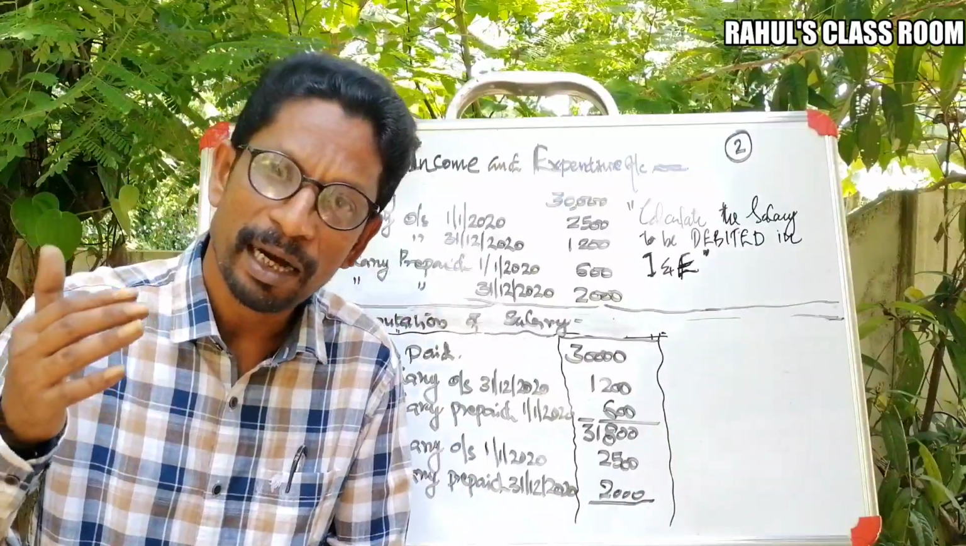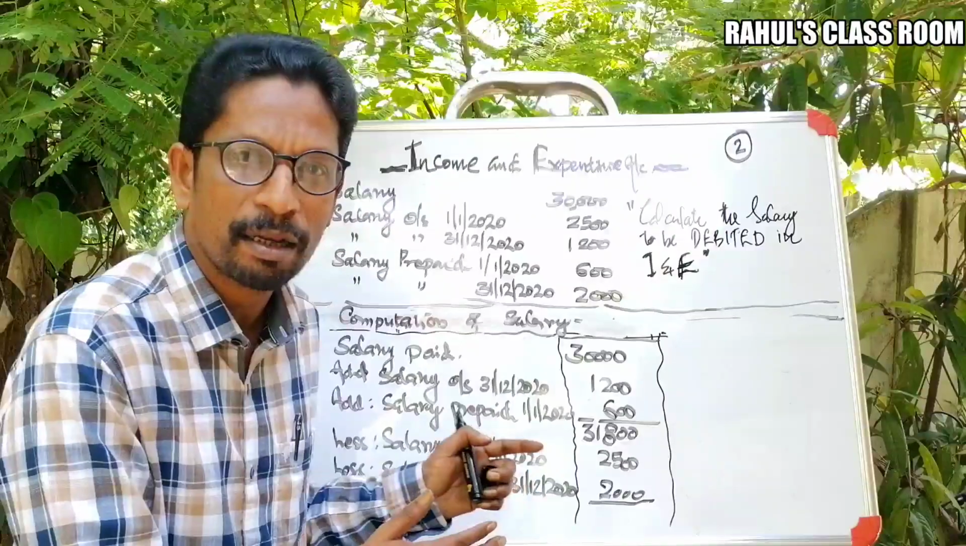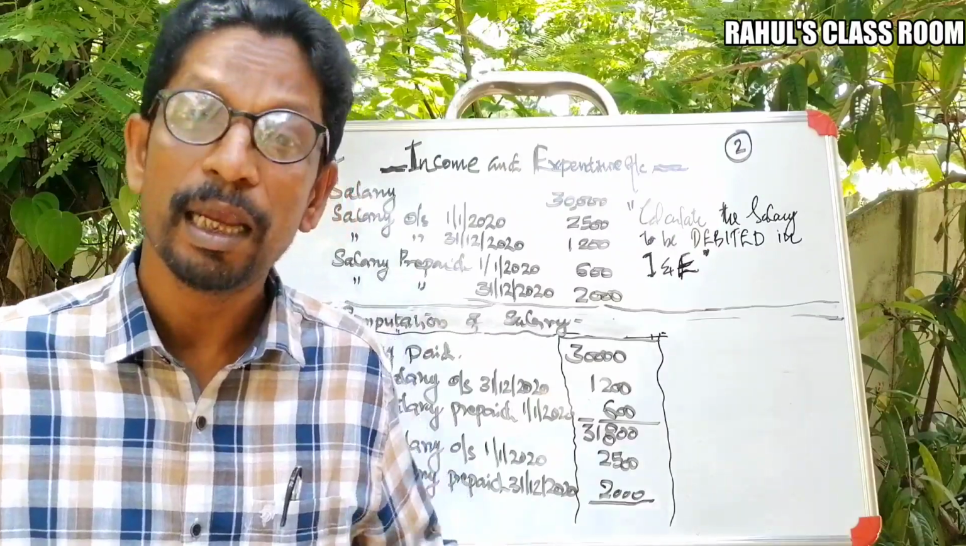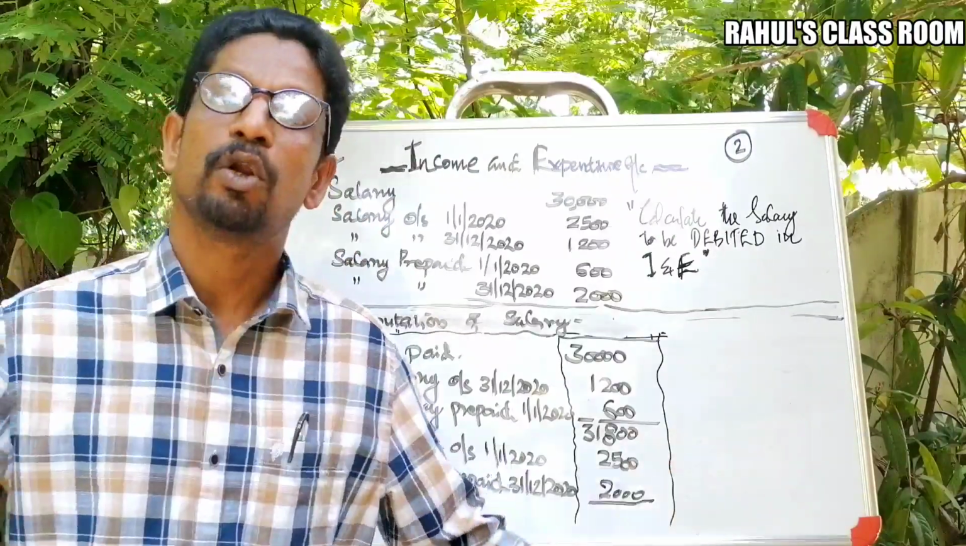So can we add such an item into the current year's details? No, it is not possible. Because why? It is related with the previous year. So it should be excluded now.